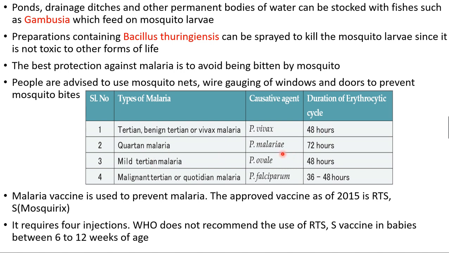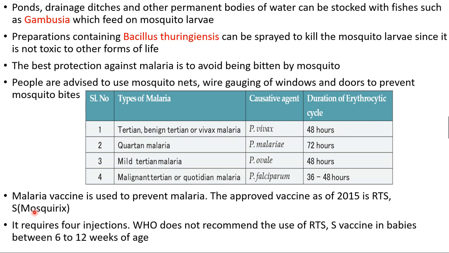Quartan malaria by Plasmodium malariae, 72 hours. Mild tertian malaria by Plasmodium ovale, 48 hours. Malignant tertian, which is more dangerous and lethal to human beings. From the term malignant itself we can find it is dangerous. Malignant tertian or quotidian malaria's causative agent is Plasmodium falciparum, the more dangerous infective stage of Plasmodium. Here mostly death will occur, that's why it's called malignant. But the duration of the cycle is 36 to 48 hours, 1.5 to 2 days.